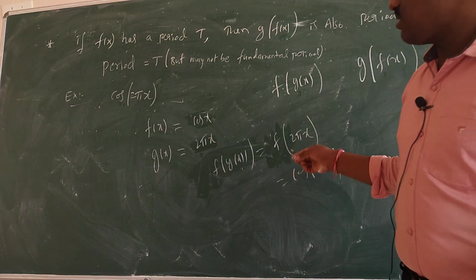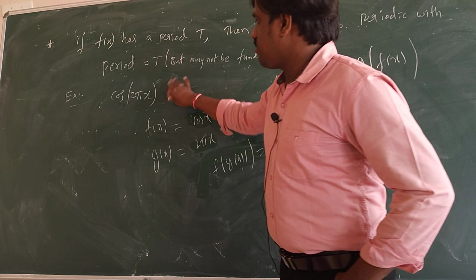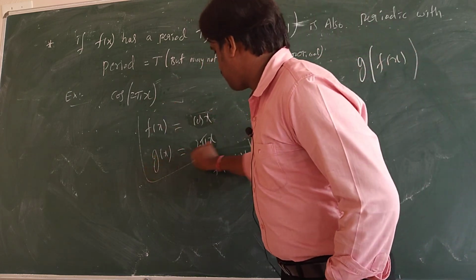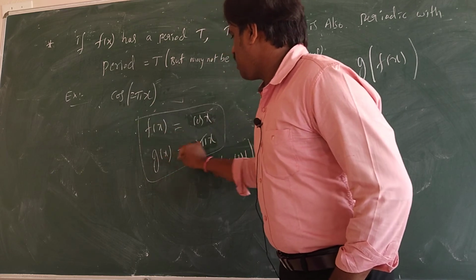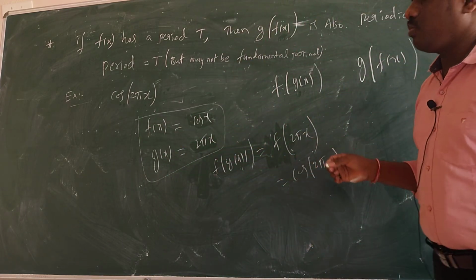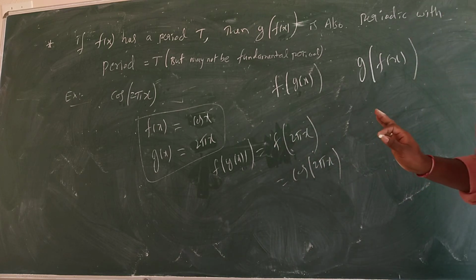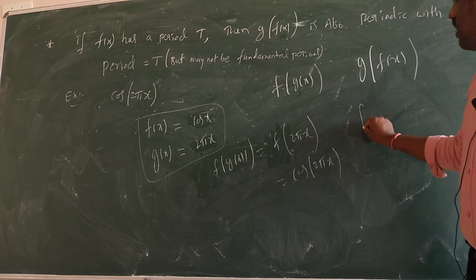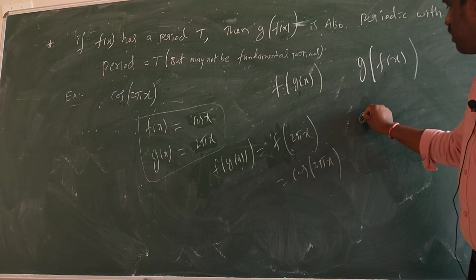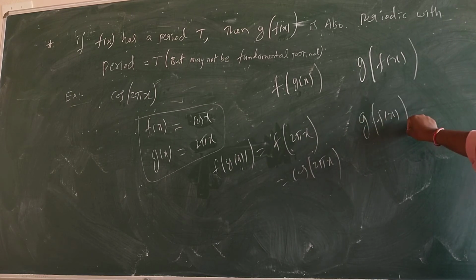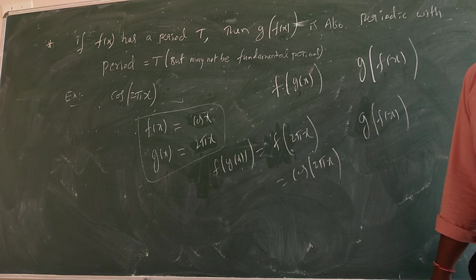See, suppose they are not given f of g like this. F of x is given as cos x, and g of x is given as 2 pi x. So f circle g is cos of 2 pi x, and then you get period 2 pi. Now what will g circle f be? G circle f of x, that is also 2 pi. Right? Getting it?